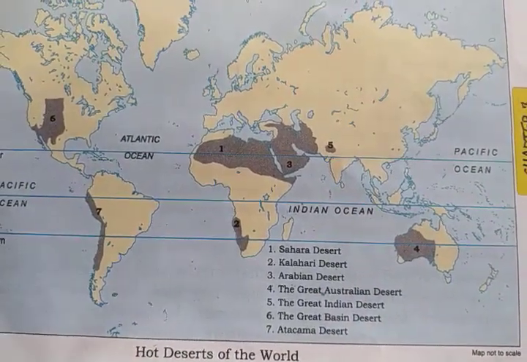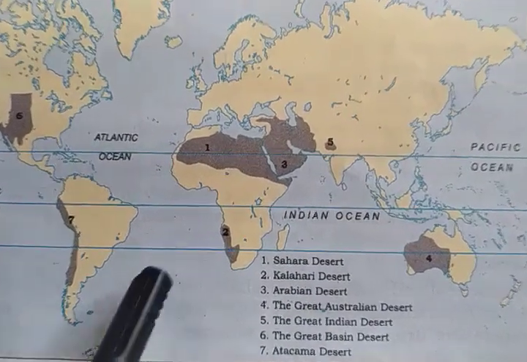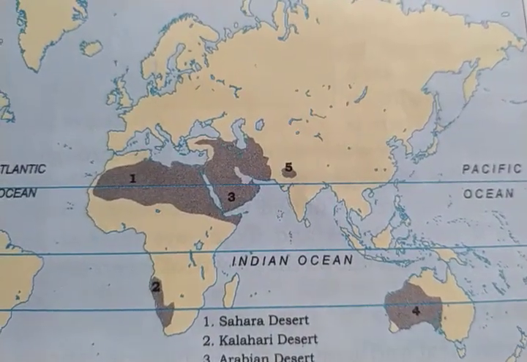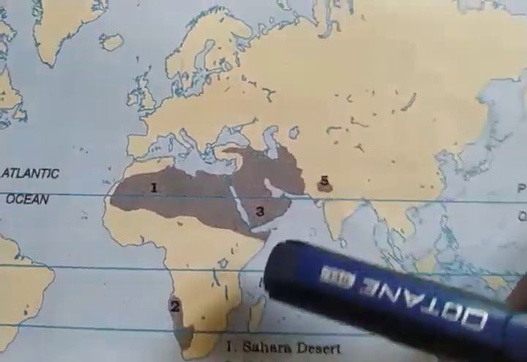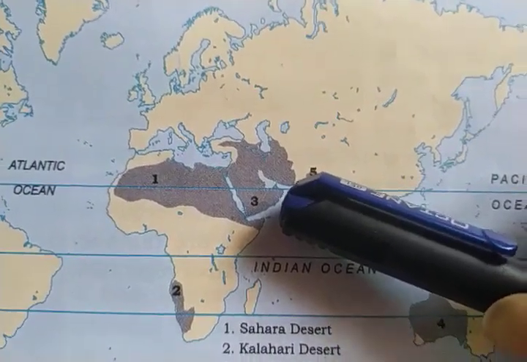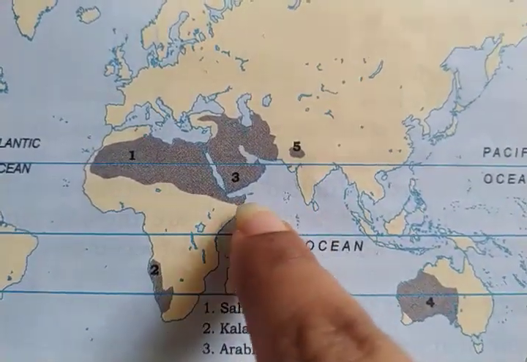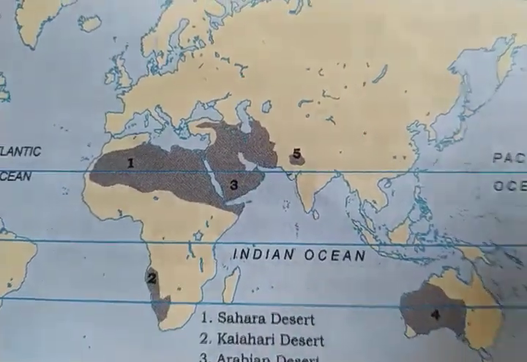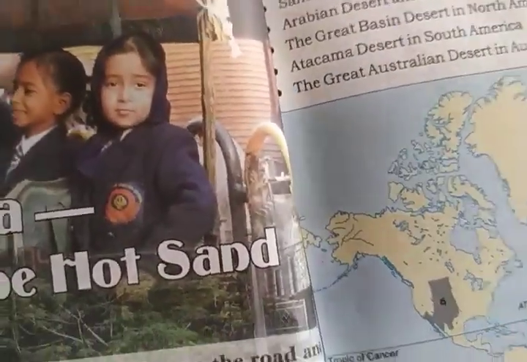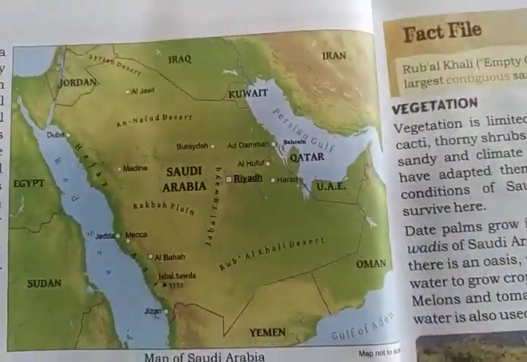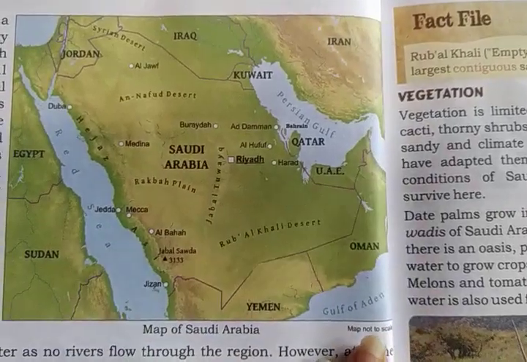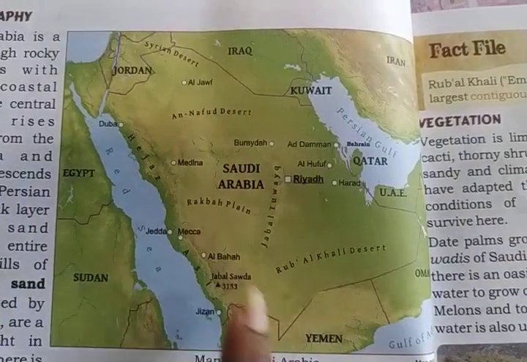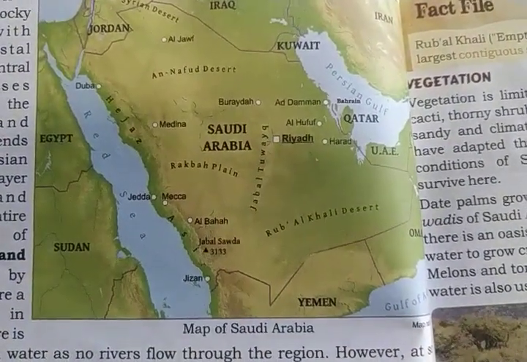Let's go to the location of Saudi Arabia. As you can see, this is the Arabian Peninsula and here Saudi Arabia is located. So Saudi Arabia is part of the Arabian Peninsula. This is a peninsula, children. It is clear. See, one side water body, two sides and three sides. So let's move to the bigger map given in your book. See, this is the map of Saudi Arabia, and here is the one water body, the second one and the third one. So this is the Arabian Peninsula and it is the biggest peninsula in the world.